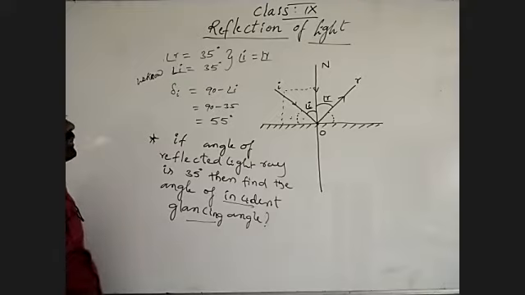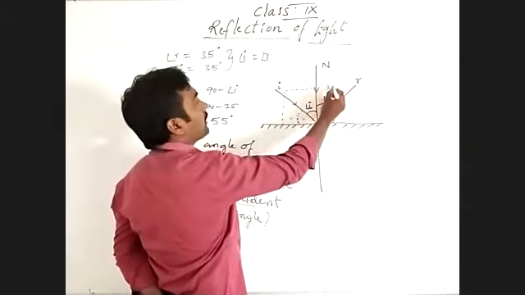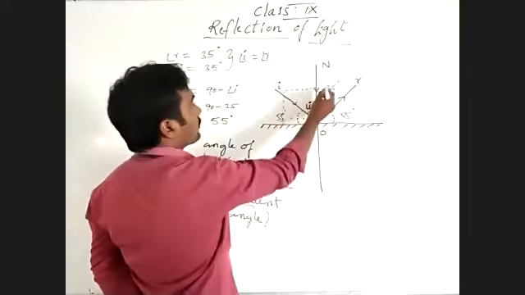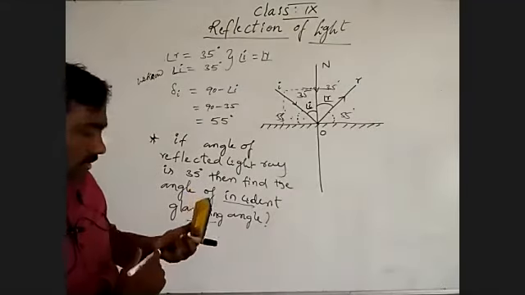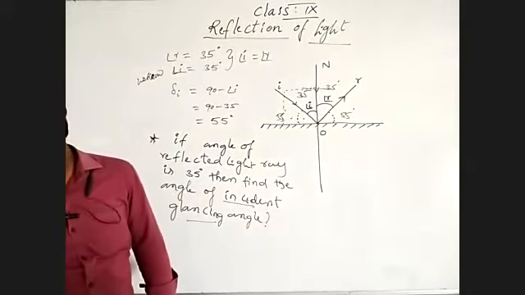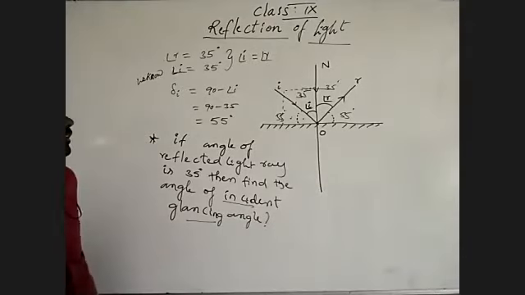So you can say 55. By this process we find R given 35, then from 90 minus 35 you get 55. Understand? By that way we have to find angle of incidence, angle of reflection, and the incident glancing angle and reflected glancing angle.